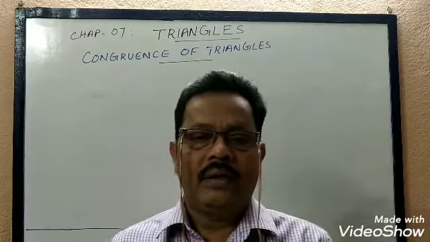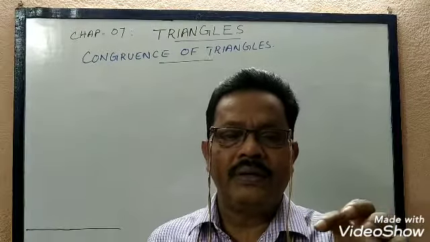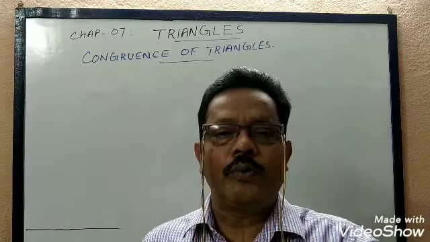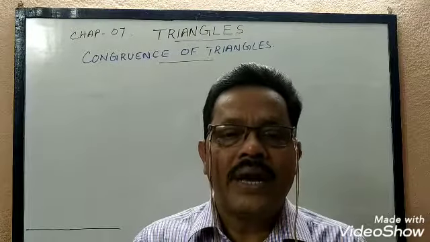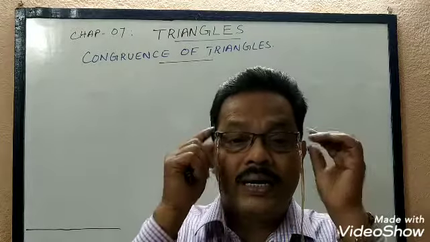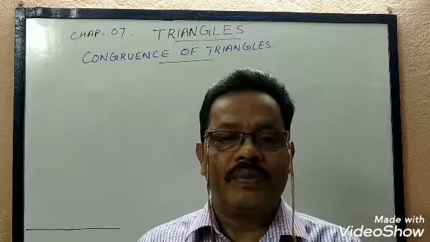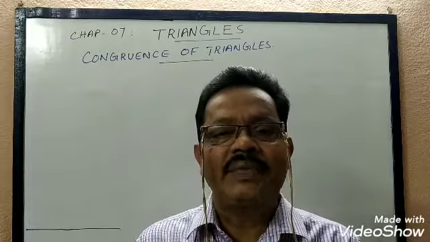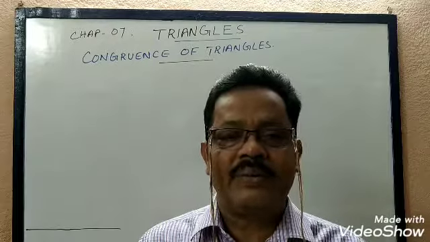So you know that दो 10 रुपया का सिक्का अगर हम लोग लेंगे, 10 rupees coins if you take, एक coin के ऊपर में दूसरा coin जब रखेंगे तो पूरा वो कवर हो जाएगा. So we can say that both the coins are congruent. आपको मालूम है coin का shape तो circular होता है. So the circular shapes are congruent. So two figures are congruent if they have the same size and same shape.